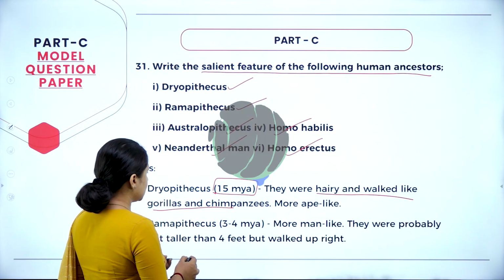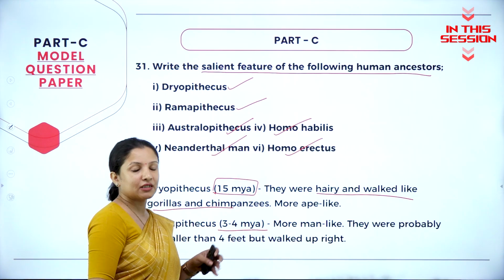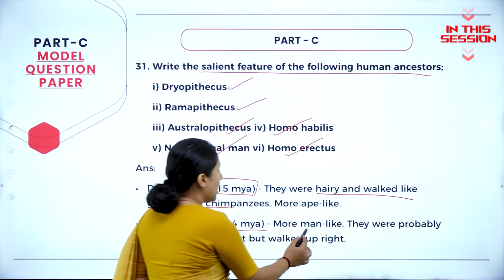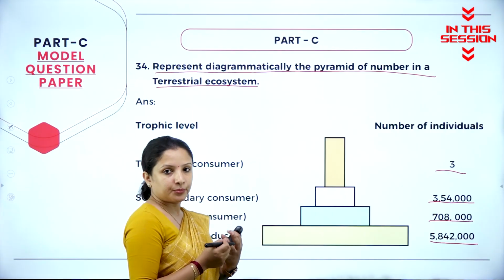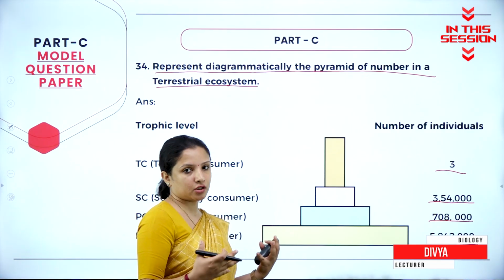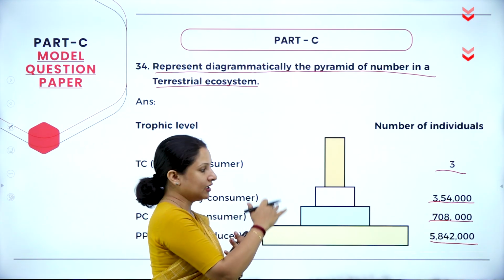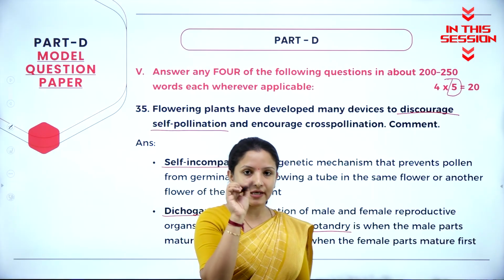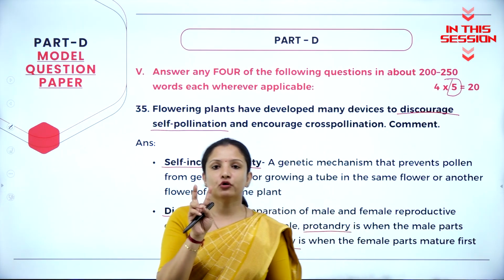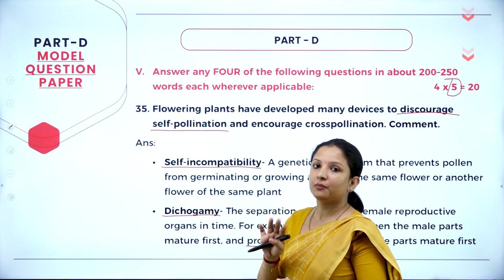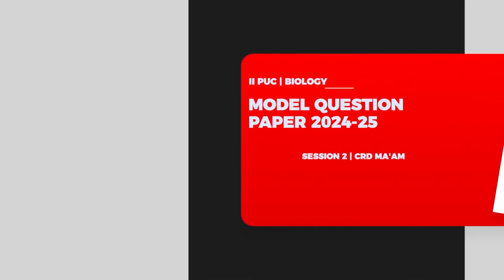So Ramapithecus lived 3 to 4 million years ago, and Ramapithecus were more man-like, and they were probably not taller than 4 feet. The primary producers are larger in quantity, and then comes lesser in quantity the consumers, and it goes on decreasing. So in dichogamy there are two types. One is protoandry and the other protogyny. So protoandry, the male flowers will mature first and the females will not mature.